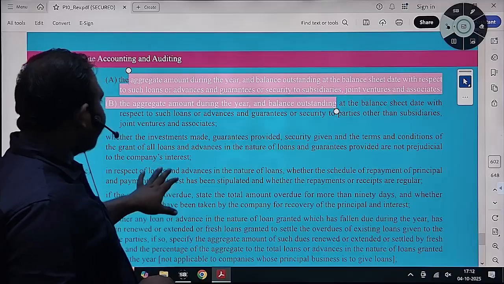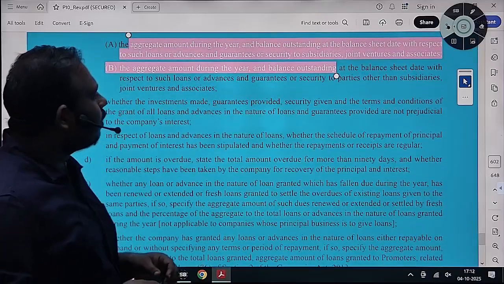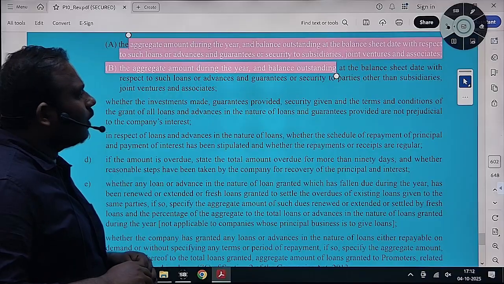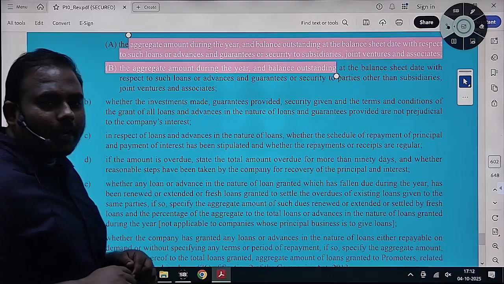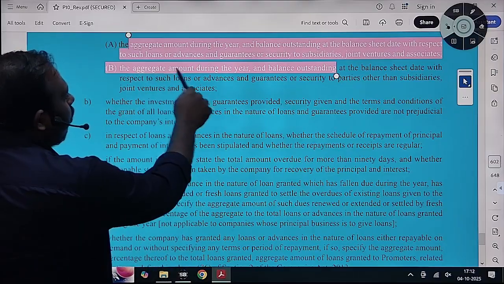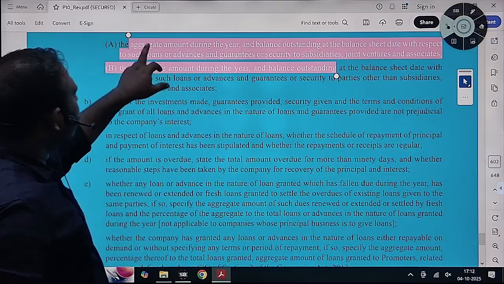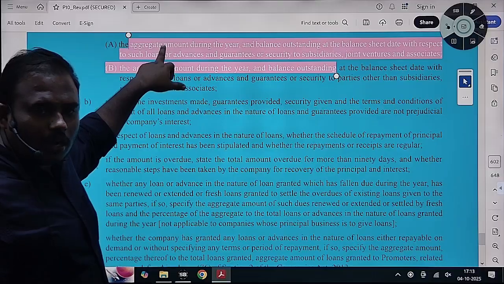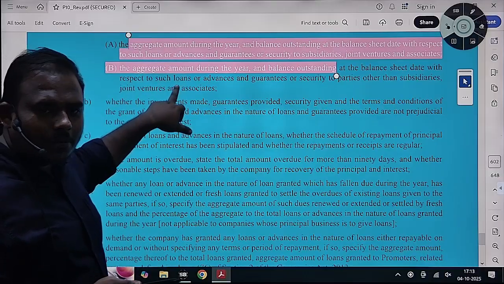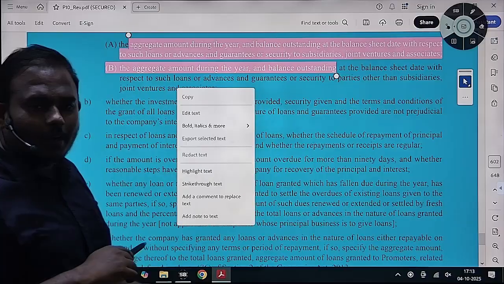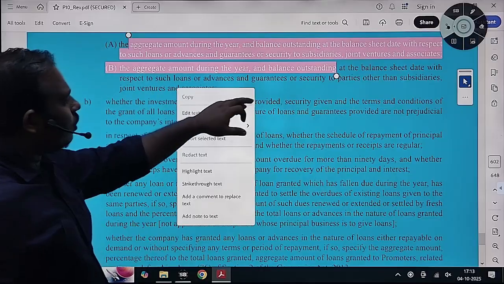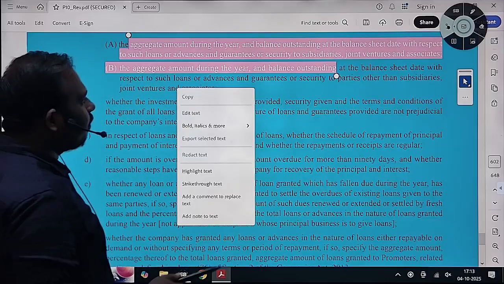The aggregate amount granted during the year, and the balance outstanding at the balance sheet date, of such loans and advances to other parties. You have to disclose the aggregate amount outstanding to related parties, that is, to subsidiaries and associates, and to other parties other than subsidiaries, associates and holding companies. You have to disclose like this: the aggregate amount outstanding as on the balance sheet date.